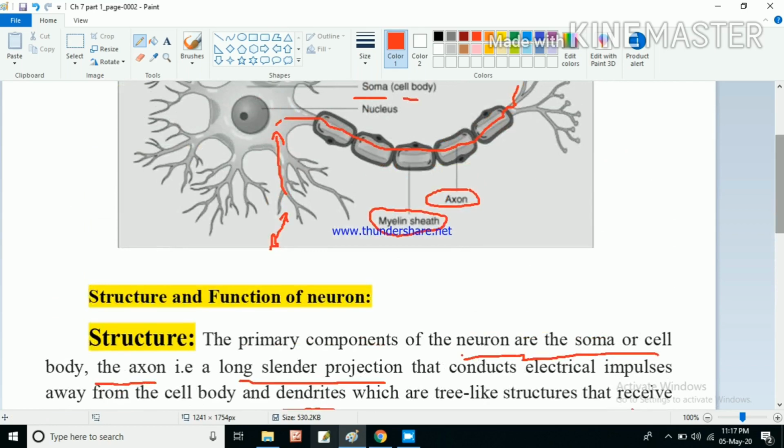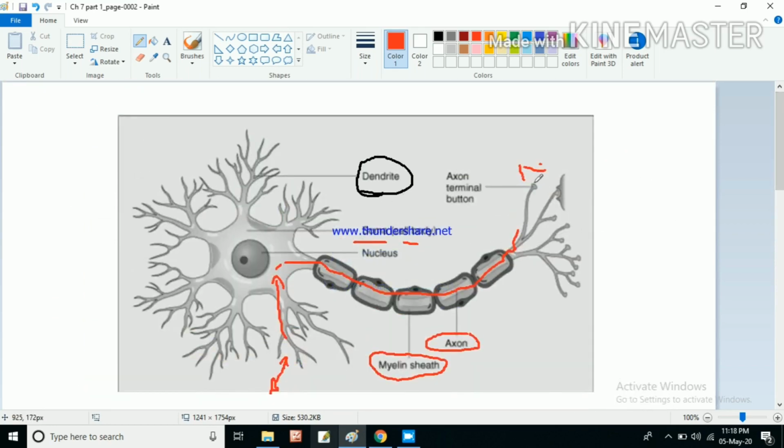So when the chemicals are released at the synapse, what happens? The chemicals at the synapse generate a similar kind of electrical impulse which was passing through this neuron, and that electrical impulse will be accepted by the dendritic tip of the next neuron.